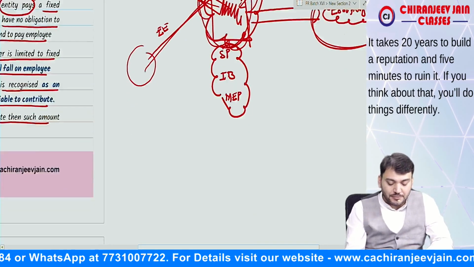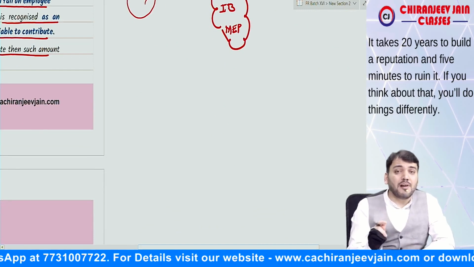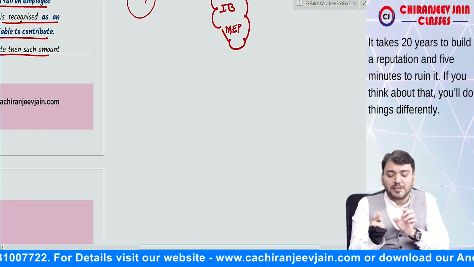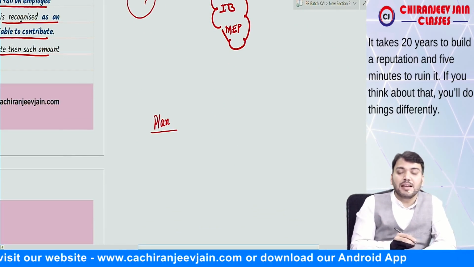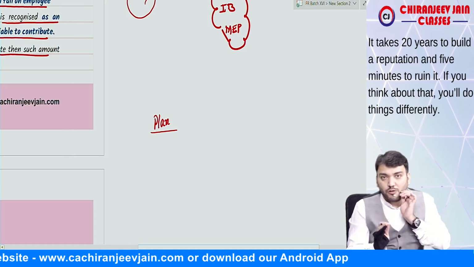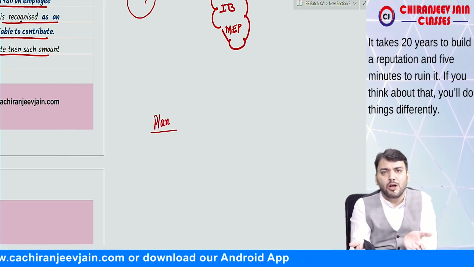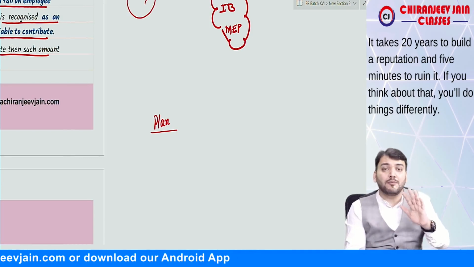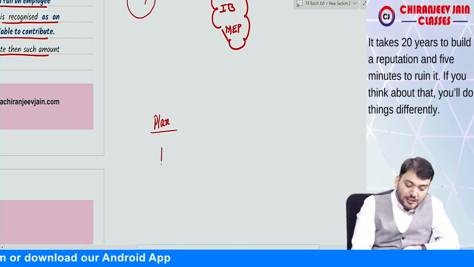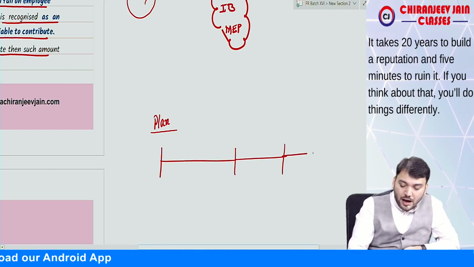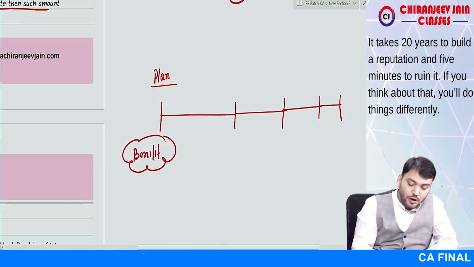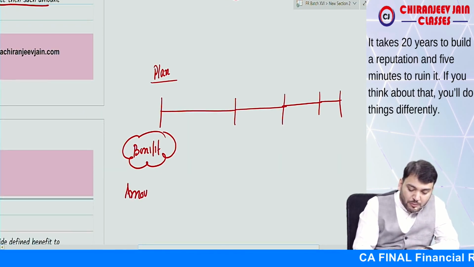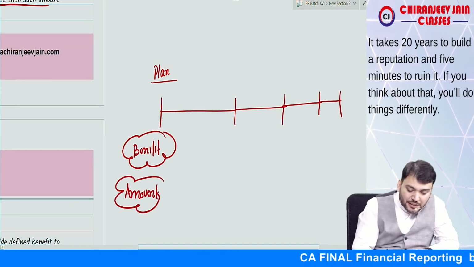Now in case of defined benefit plan, a defined benefit plan is a plan which is announced by the entity for the benefit of the employee, and of course the amount is payable after retirement. The benefit is defined but the amount of that benefit is not known, meaning what will be the amount of obligation is not known, correct?